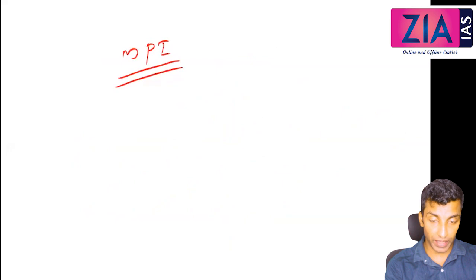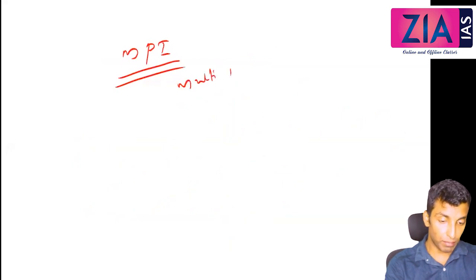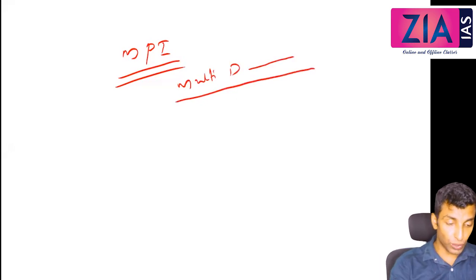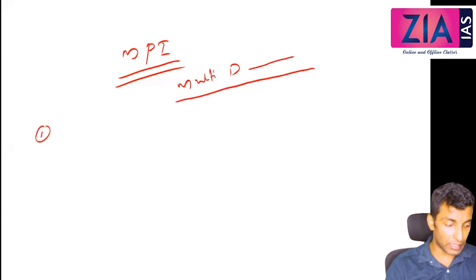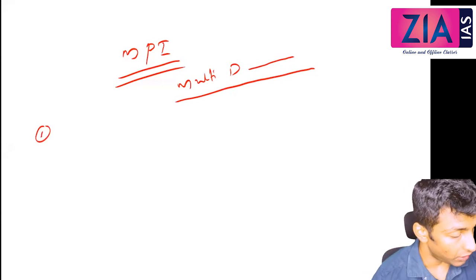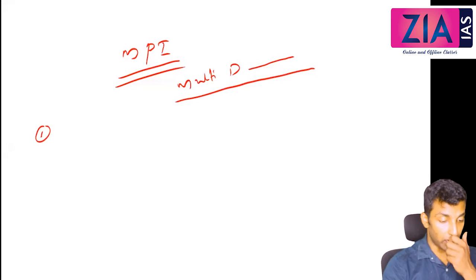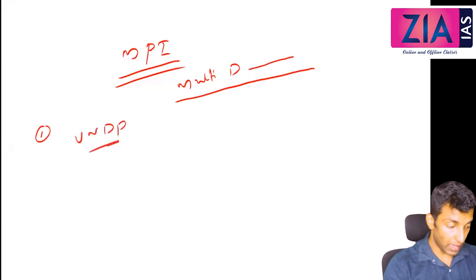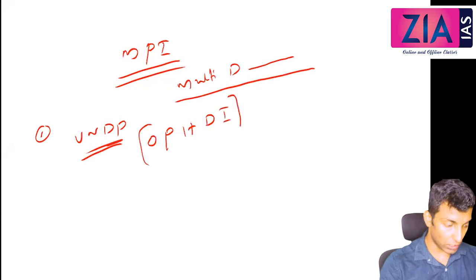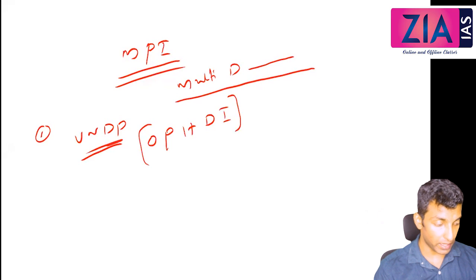Now, next, today we will talk about MPI, multidimensional poverty index. Under that, for the first point, just write two or three points and I'll explain how it is going to work out. It was developed by UNDP along with the Oxford Poverty and Human Development Initiative.